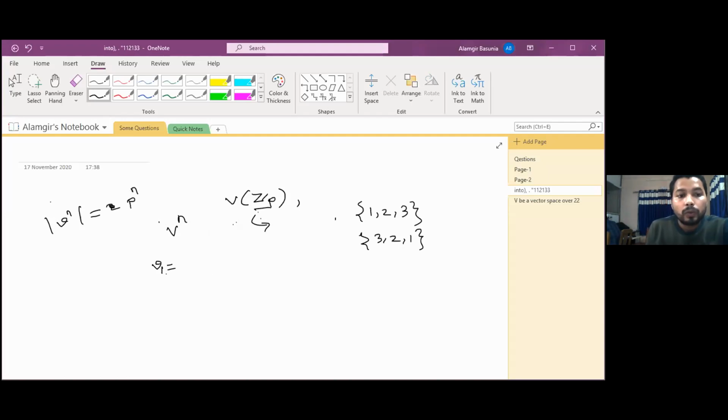Now, if I want to choose V1 from this set and get one element that is linearly independent, then what do we have to choose?